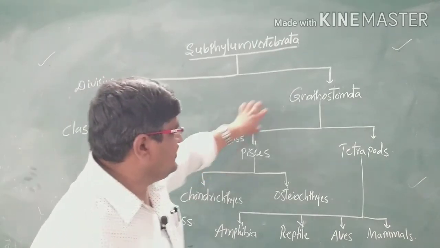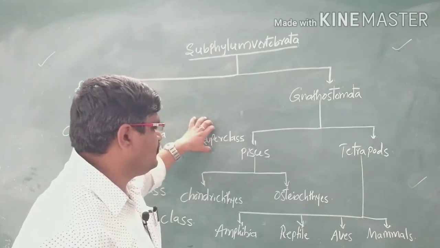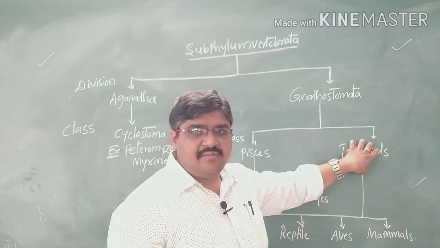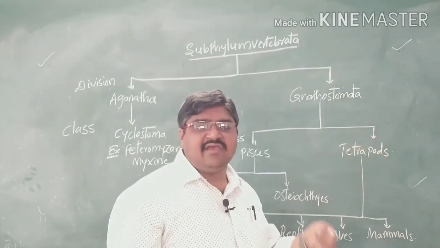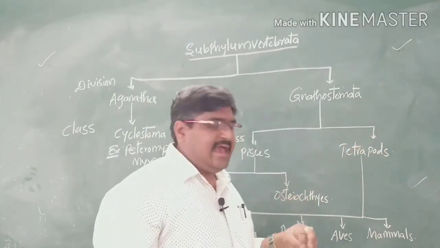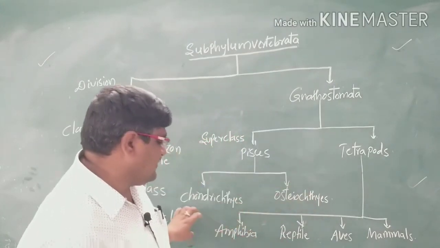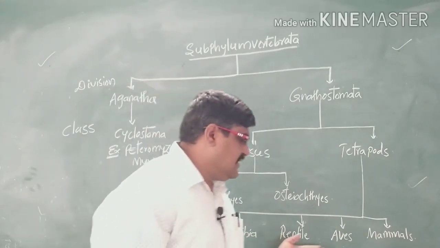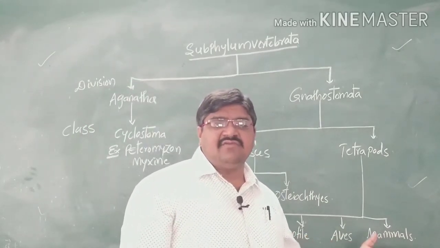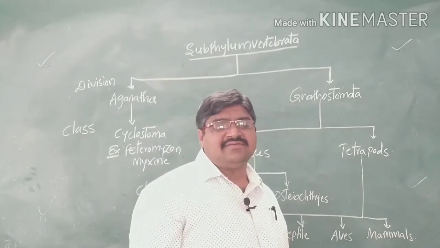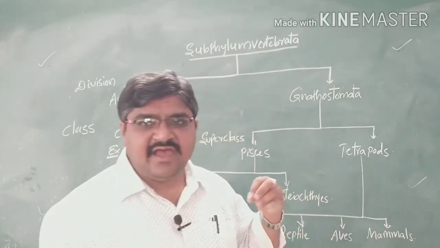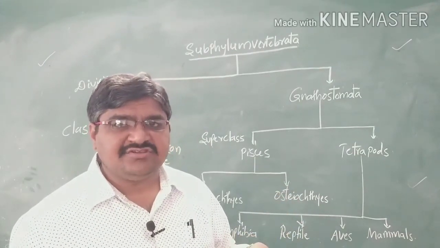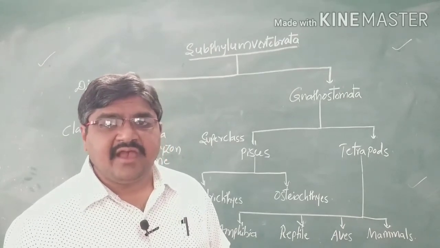Next, coming to the Gnathostomata, it is classified into superclasses. One is Pisces and the second one is Tetrapoda. Tetra means four, poda means legs, so having four legs. Again these are classified into different classes: amphibians, reptiles, aves and mammals, where you have four limbs. The anterior limbs are called forelimbs and the posterior limbs are called hind limbs.